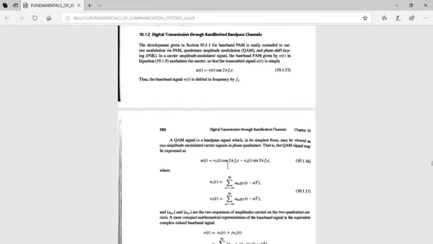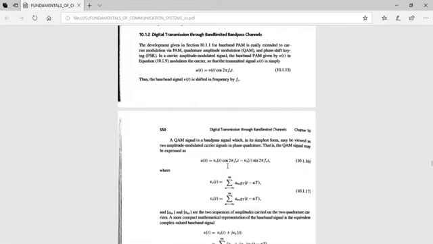A QAM signal is a bandpass signal which may be viewed as two AM carrier signals in phase quadrature. So you already studied what quadrature amplitude modulation is. That is, you can send two different message symbols. If you are considering a binary QAM, two message symbols can be multiplexed, that is, sent at the same time with different carriers. One is the carrier, say cos 2 pi fct, another is the carrier sin 2 pi fct. So in phase quadrature, you can send two signals at a time. That is quadrature amplitude modulation.